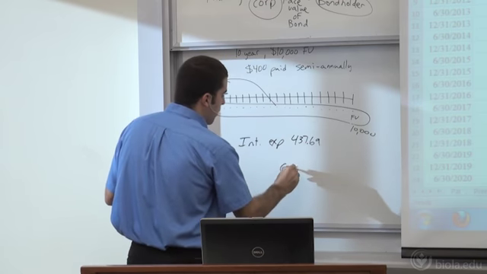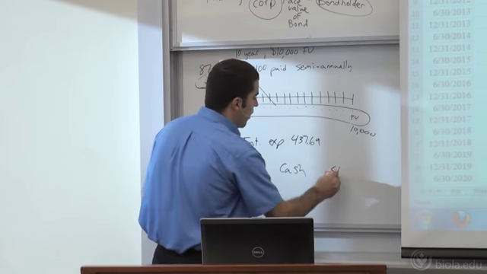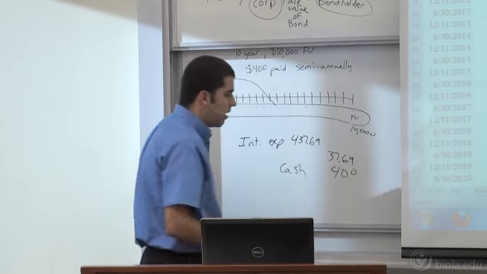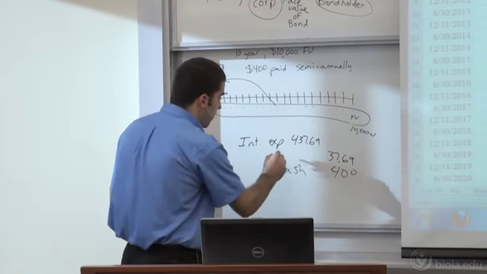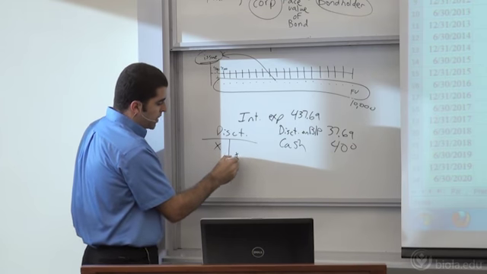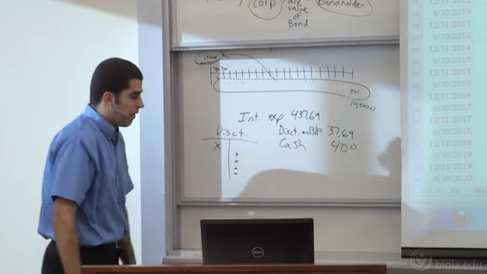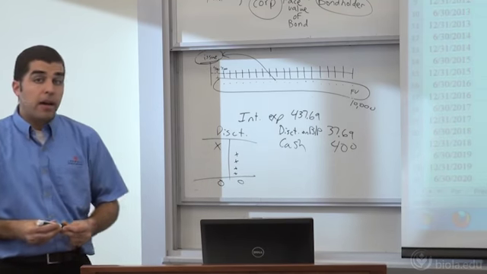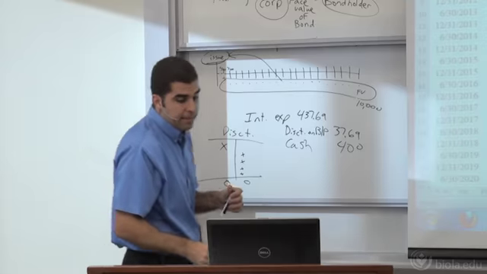I'm paying cash though of 400, and my extra 37.69 right there, I'm going to be amortizing that discount off. So discount on bonds payable is going to be credited. Think about my discount T account. I initially put it in there with a debit. And over time, on 20 different 6-month periods, I'm going to be making little bitty credits along the way. At the end of the life, it's going to have 0 in the discount account, and my carrying value will be exactly the 10,000 face value.